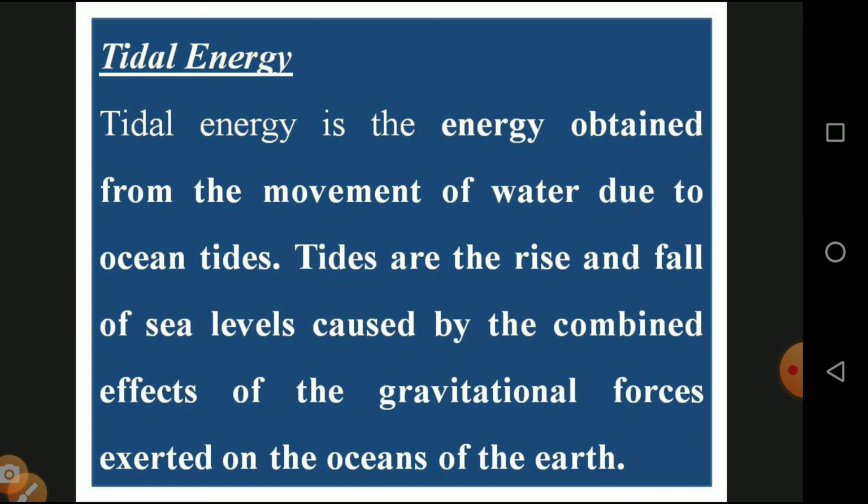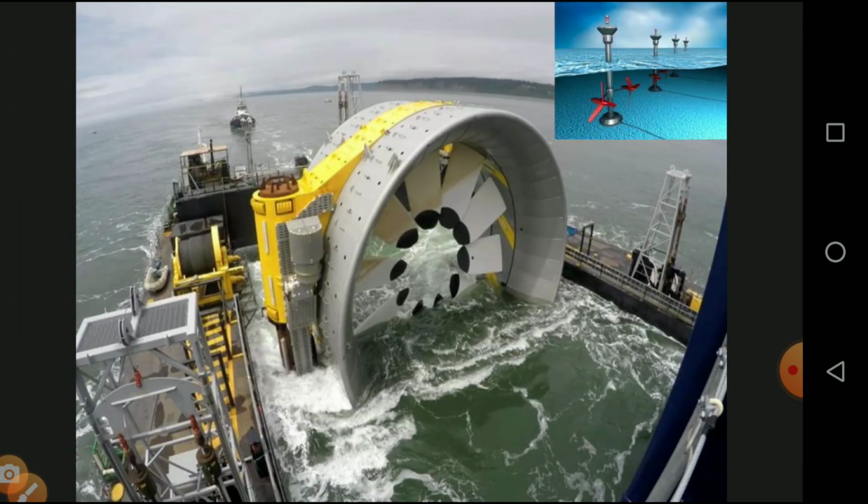Due to the movement of this heavy mass of water in the ocean, electricity is generated, and this is called tidal energy. This is the diagrammatic representation, and the inner diagram explains the interior part of tidal energy and how ocean water is converted into tidal energy.